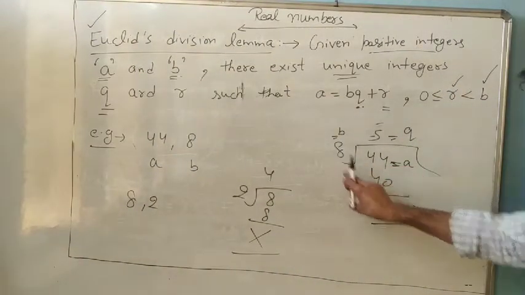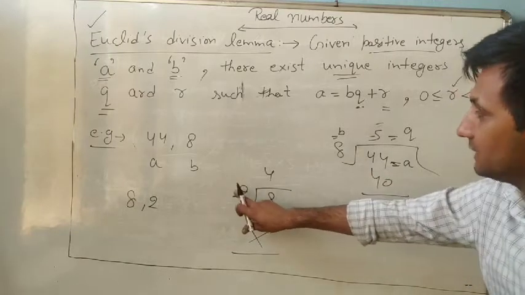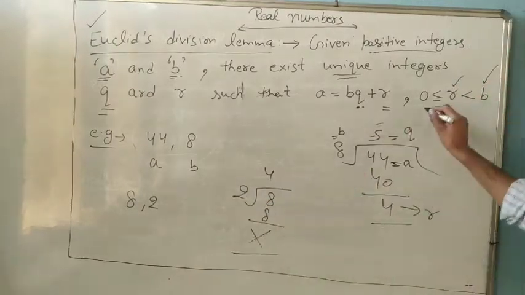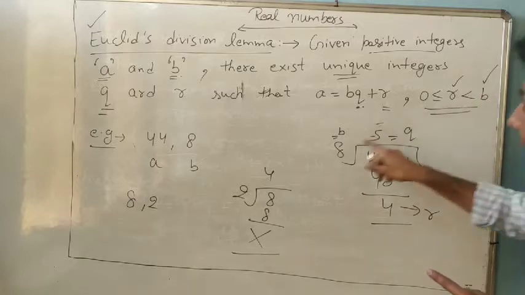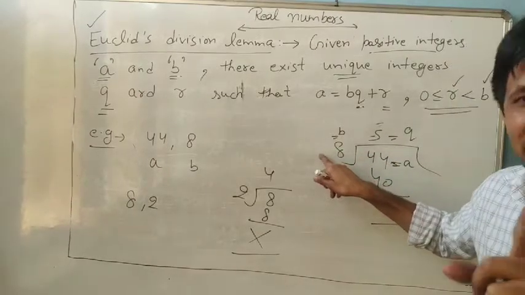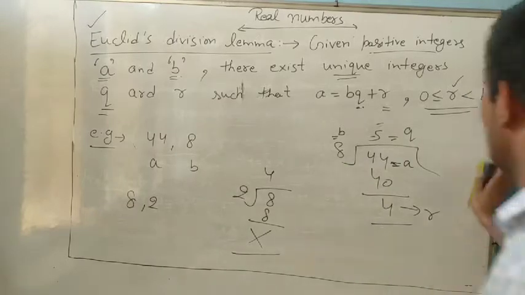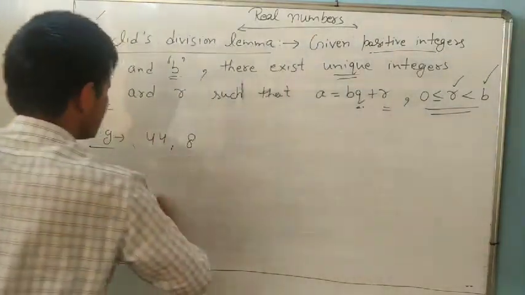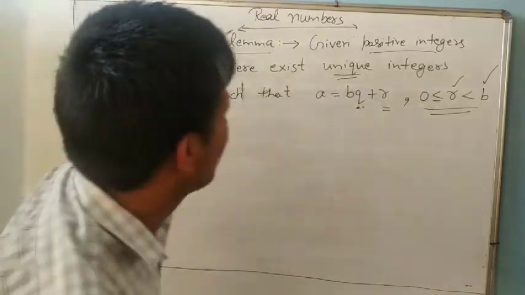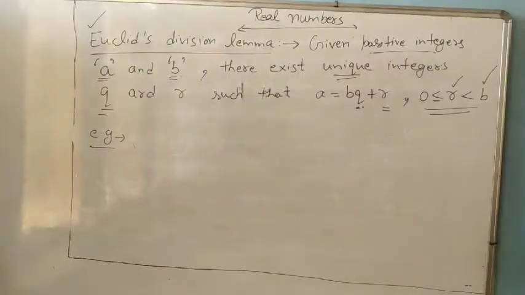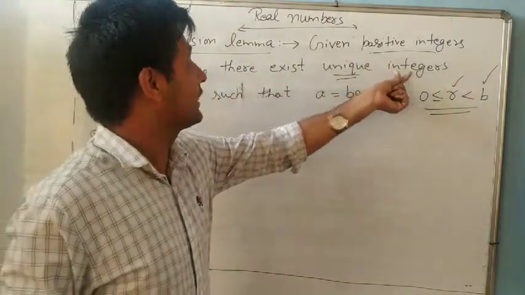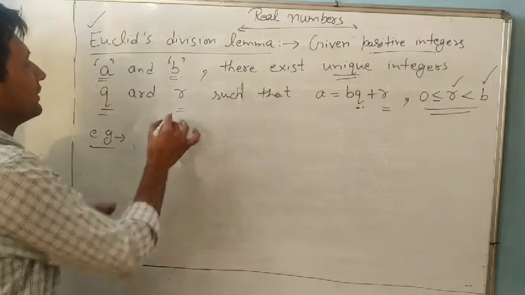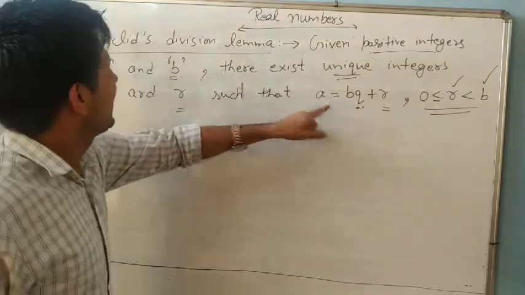B is how much? 8. Remainder is always less. Here B is 2 and remainder is 0. So always remember this one. Remainder is always greater than or equal to 0, but less than the divisor always. You know now? So you can note down an example like this one. Always remember, if any two positive integers are given, maybe any two numbers A and B, then there exist unique integers Q and R